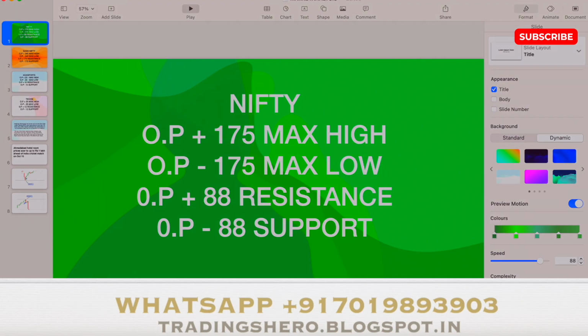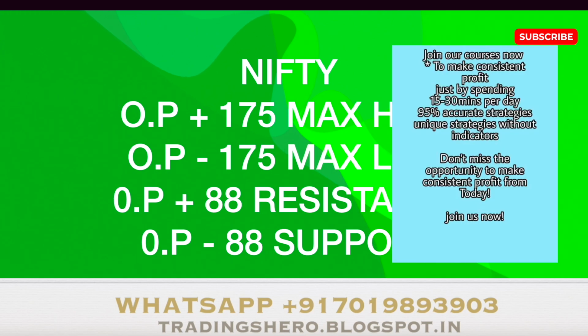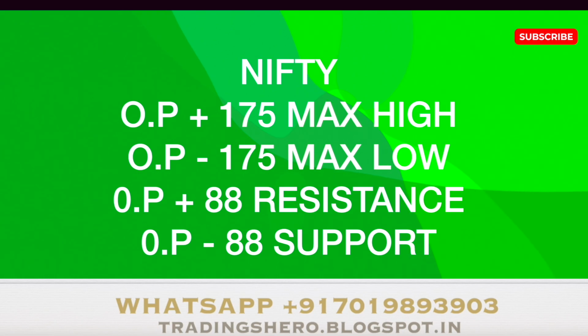So now let's start with Nifty 50 analysis for tomorrow. Once the market opens, just see the Nifty 50 opening price and add opening price plus 175 to find out the maximum high the Nifty 50 can go for tomorrow, and opening price minus 175 to find out the maximum low. You can also treat it as the maximum support and resistance level. Opening price plus 88 gives the key resistance level, and opening price minus 88 gives the key support level for the Nifty 50. So these are the calculation levels you can use for Nifty 50 to find out the levels of the market.